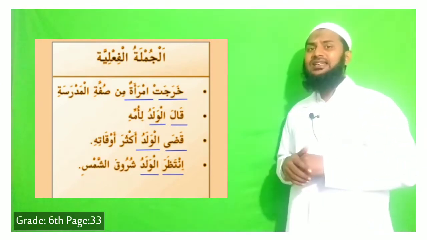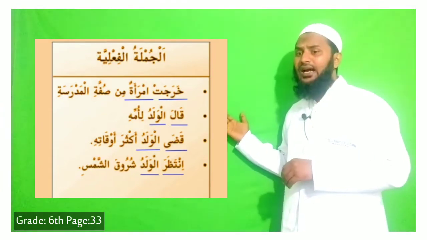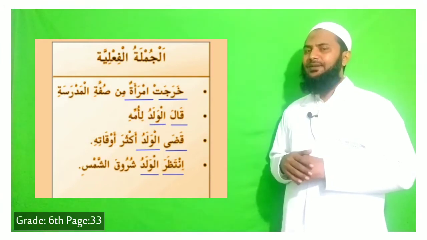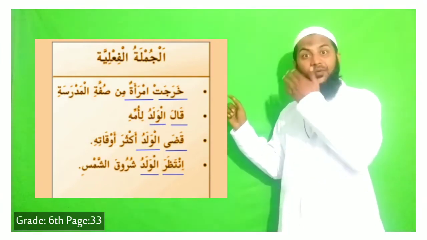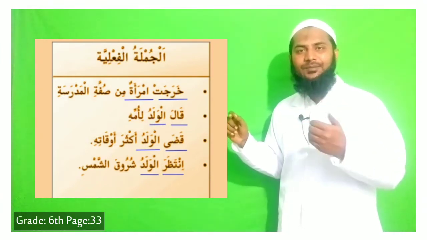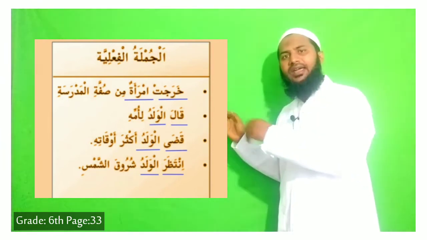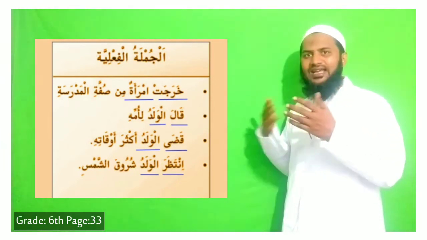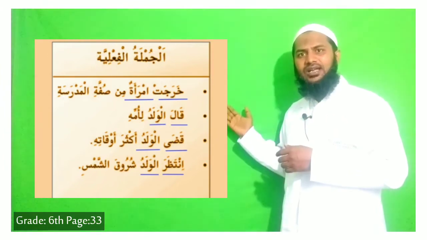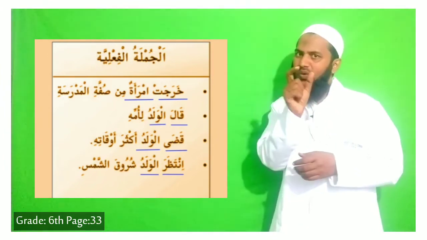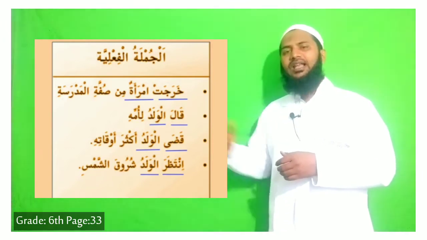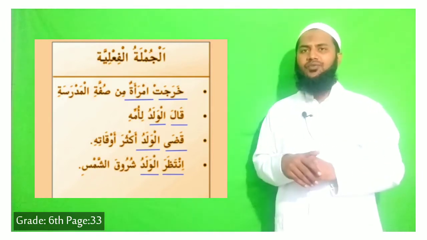And the last sentence is: intazara al-waladu shuruqa shamsi. Intazara, waited. Al-waladu, the boy. Shuruqa shams, the sunrise. So intazara is an action, waiting is an action. Al-waladu, again al-waladu, is the fa'il. Intazara is the fi'l, al-waladu is the fa'il, and shuruqa shams is the maf'ul.